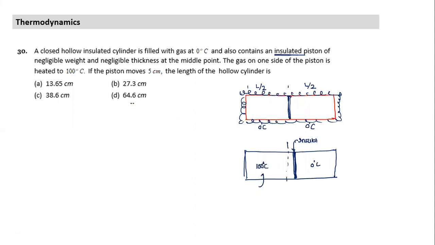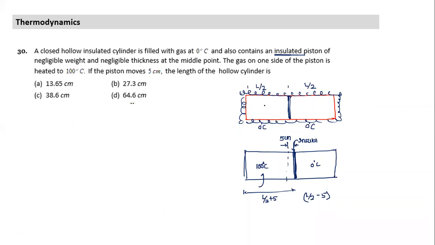It has moved by 5 centimeter. So this means this length has become L by 2 plus 5. This is L by 2 minus 5. So we have to find L. How would I find it? How do I find the equation?